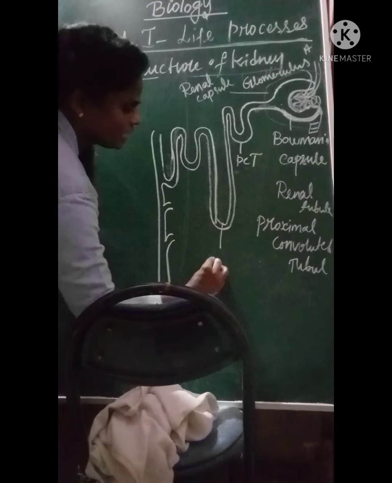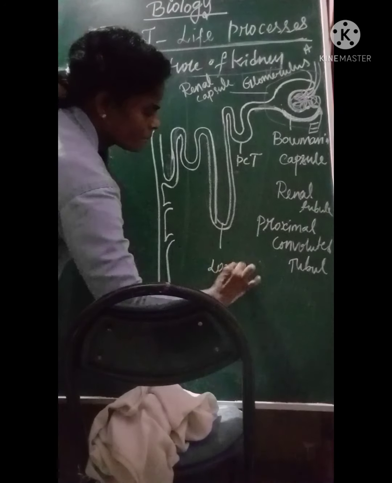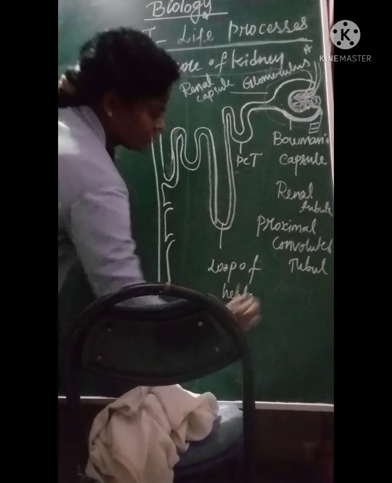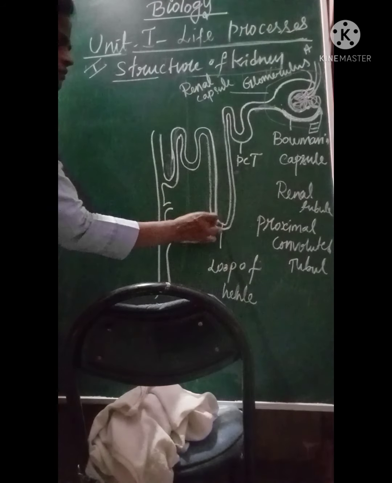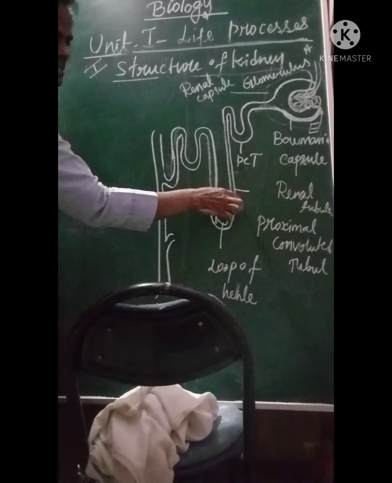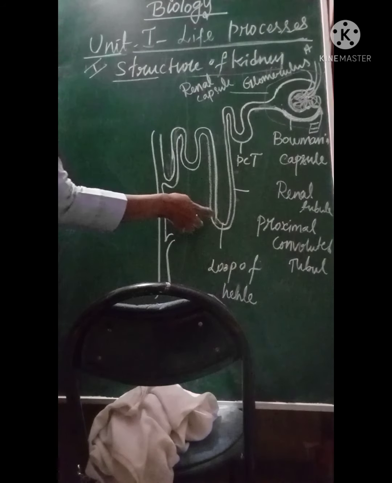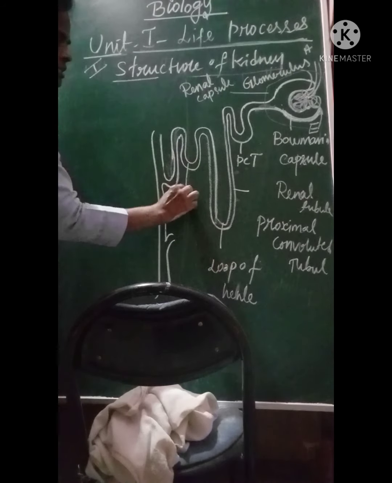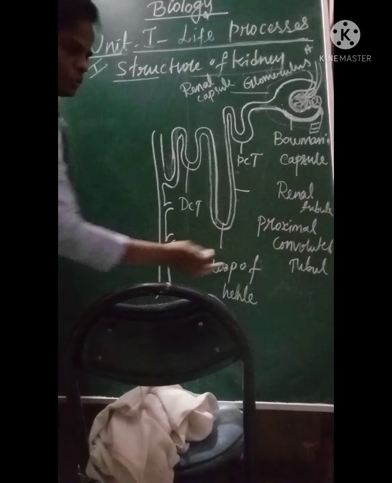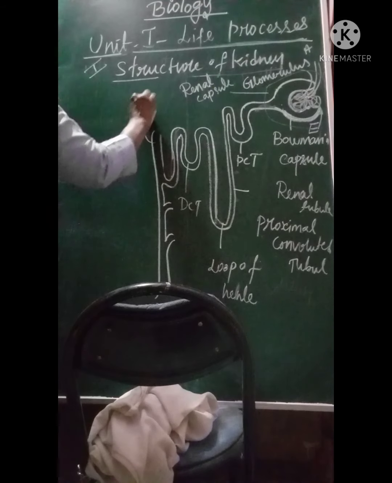And this is the loop of Henle. We can say loop of Henle or endless loop. In the loop of Henle we have a descending limb and an ascending limb. Then we have another tube called DCT, the distal convoluted tubule. And this is the collecting duct.